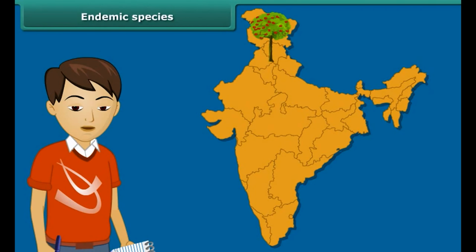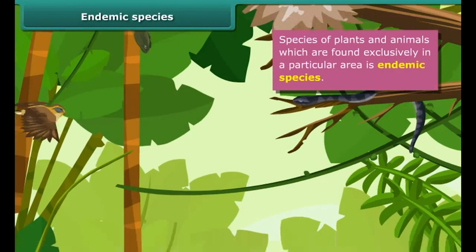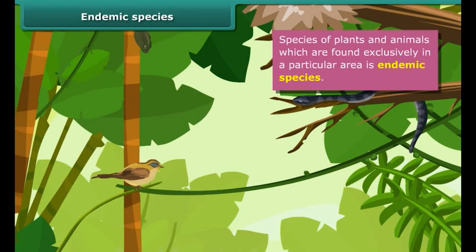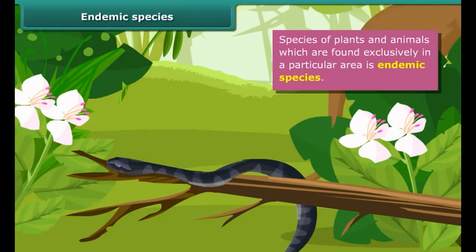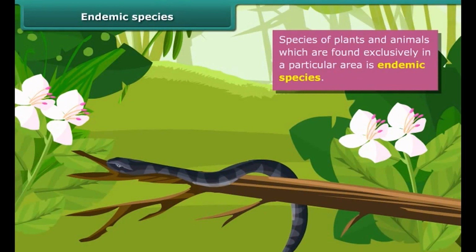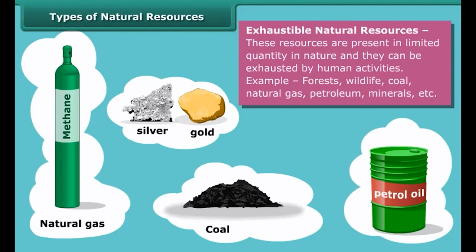Apple trees are usually found in the northern parts of India. Thus, species of plants and animals which are found exclusively in a particular area are called endemic species. They are not found anywhere else. A particular type of animal or plant may be endemic to a zone, a state, or a country. Petroleum and minerals are the examples of exhaustible resources.